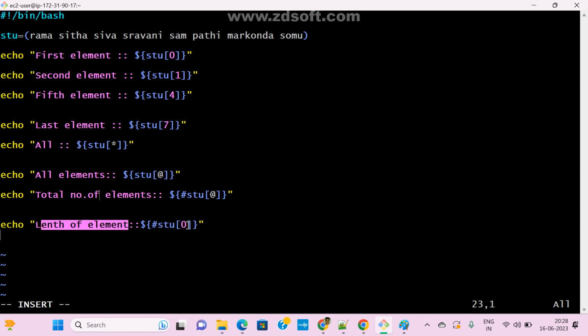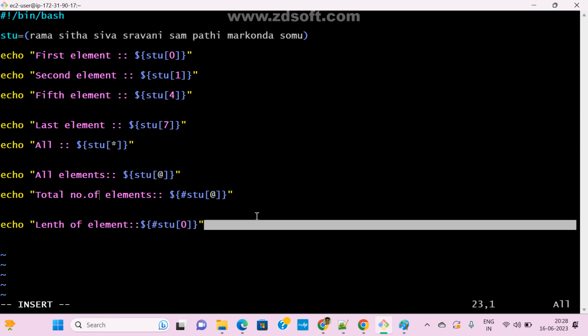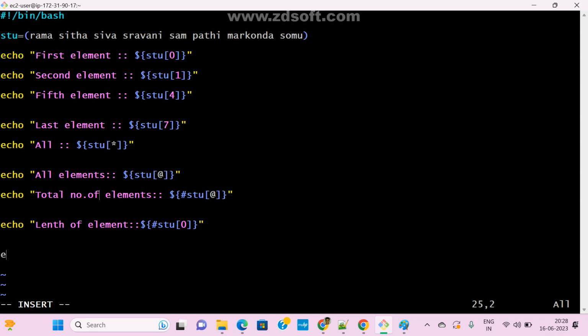Here I gave zero, and zero means Rama. For example, if I don't want zero and I want the third element, in that case we can give three.